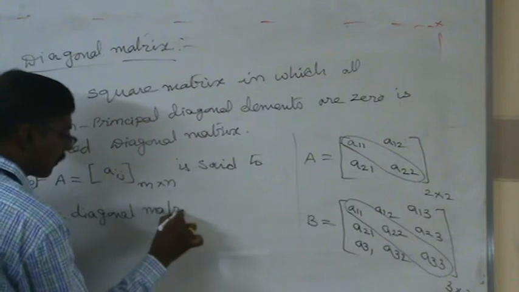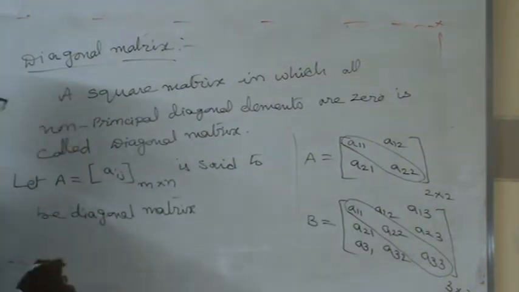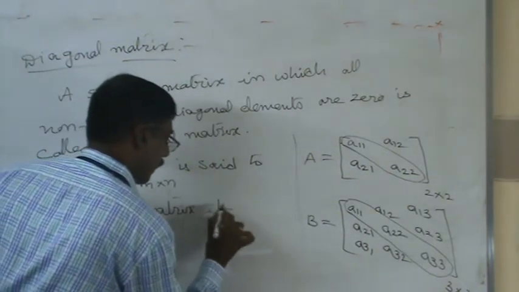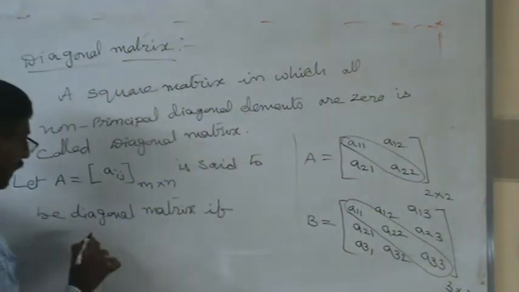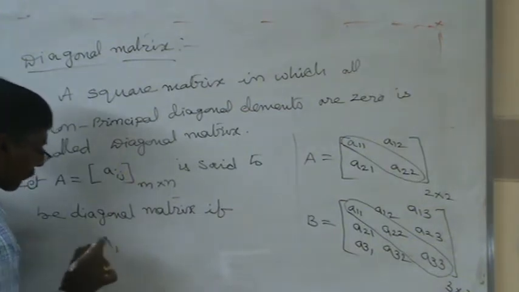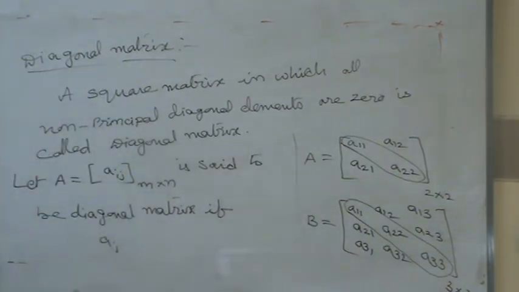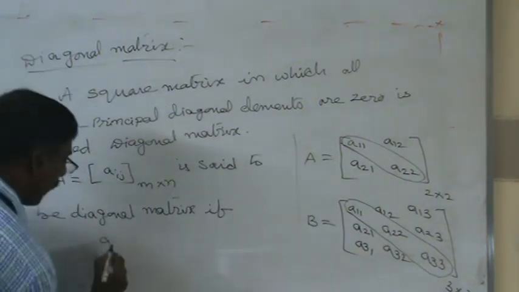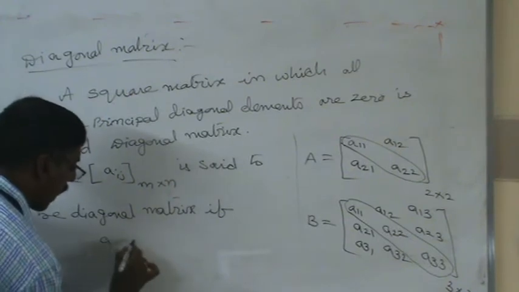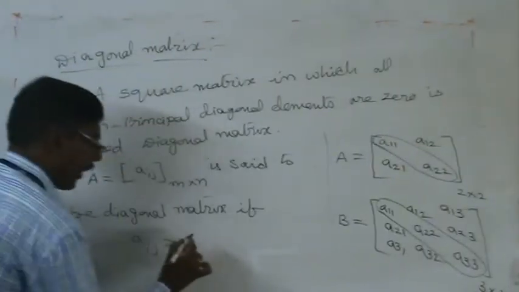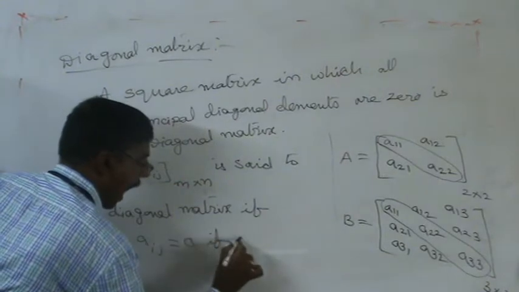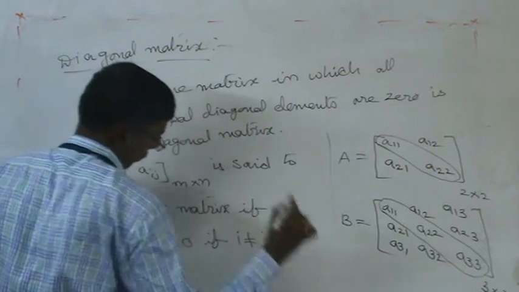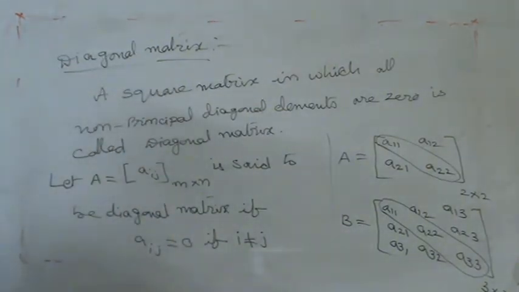It is said to be a diagonal matrix if the condition holds: Aij should be 0 if i does not equal j. This is the definition, very clear information.